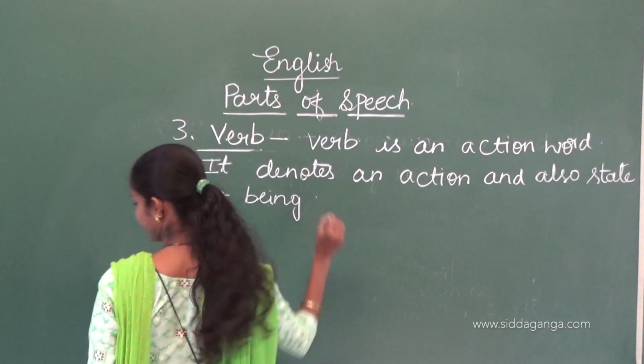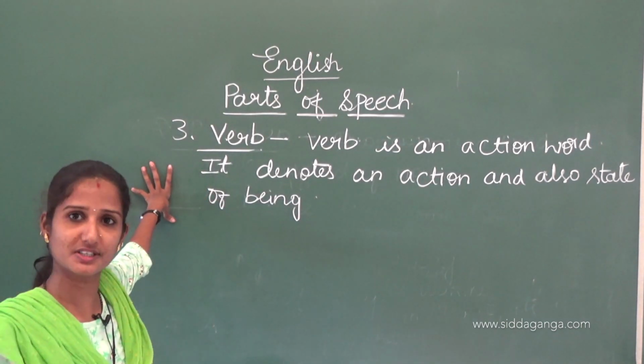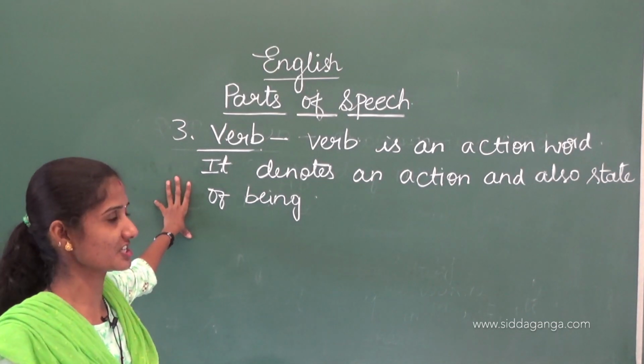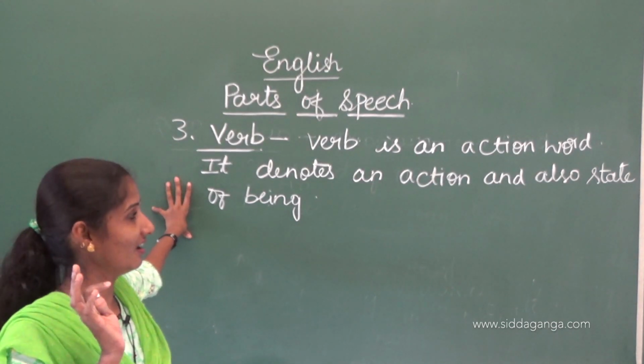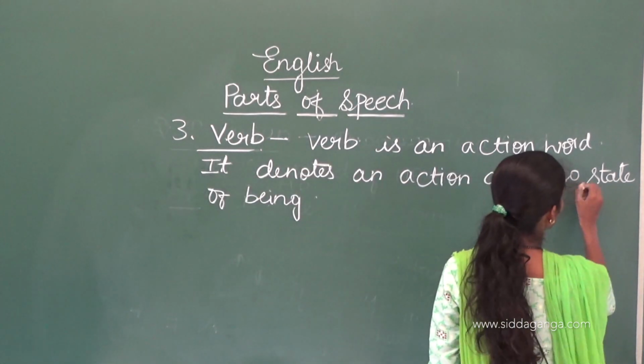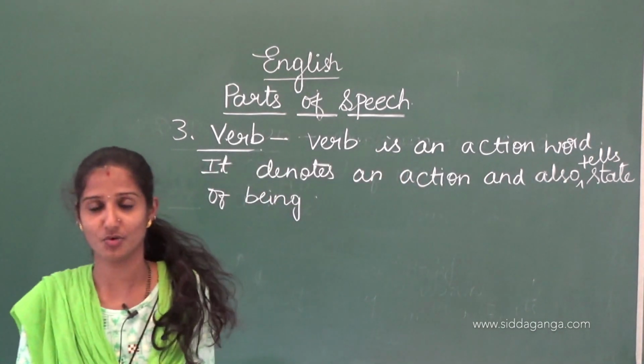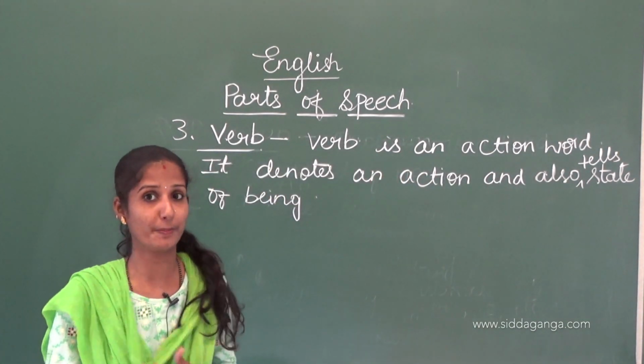Okay, so here I have written the definition. Verb is an action word. It denotes an action, and it also tells the state of being. What does it tell? It tells the state of being.